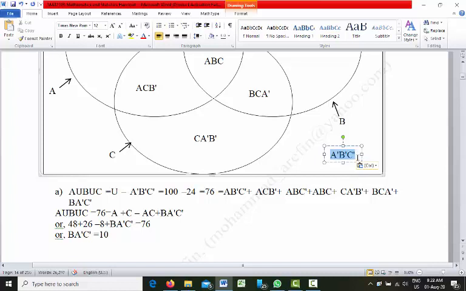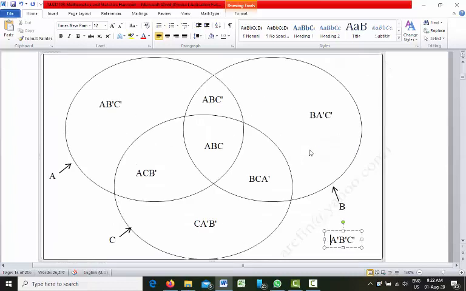That means outside the circle but inside the rectangle, in this portion we do not have A, B, or C. So A prime, B prime, C prime.